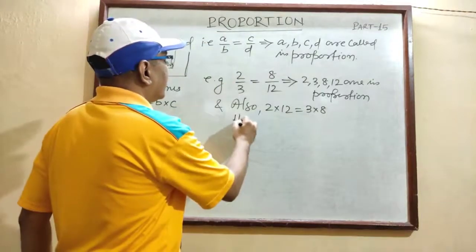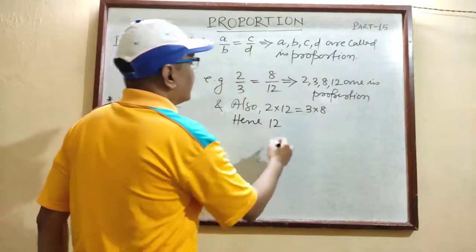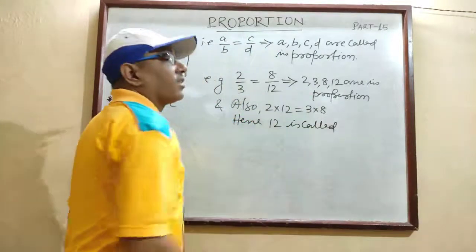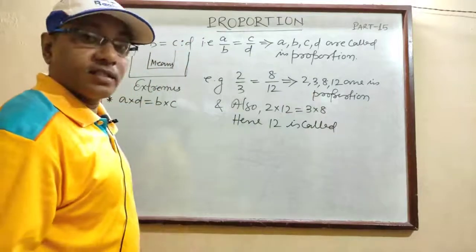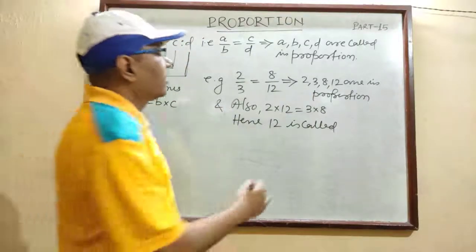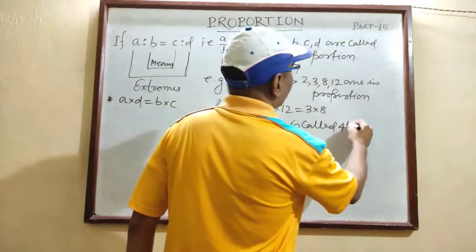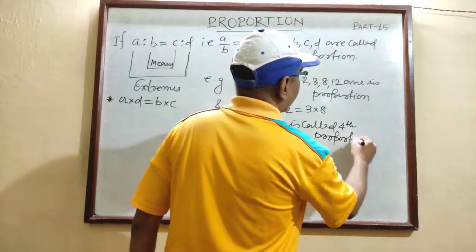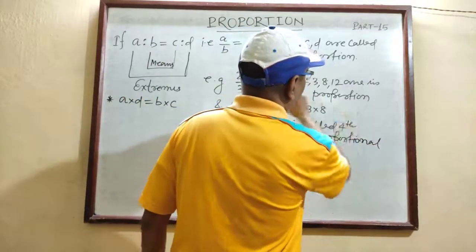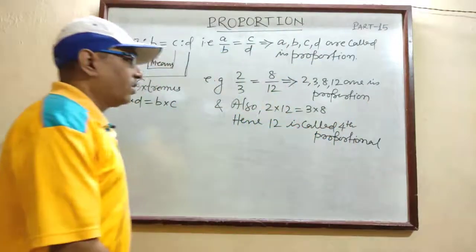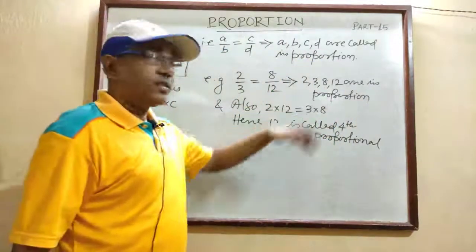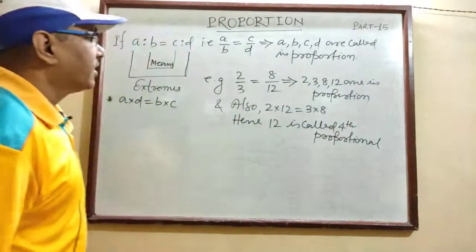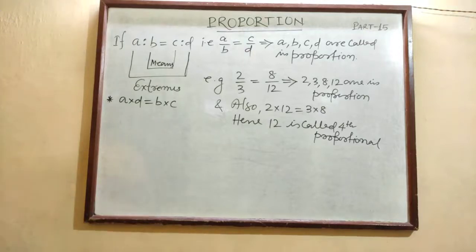Here 12 is called the fourth proportional. So far as an individual number is concerned, it is called proportional. 12 is called the fourth proportional. They are proportional, but individually, 12 is called the fourth proportional. 8 is called the third proportional. This is the second proportional, first proportional, in this way. So I hope you have understood what it means.